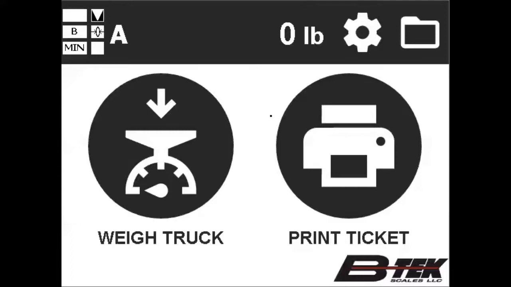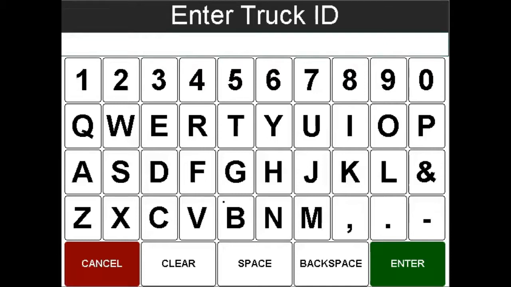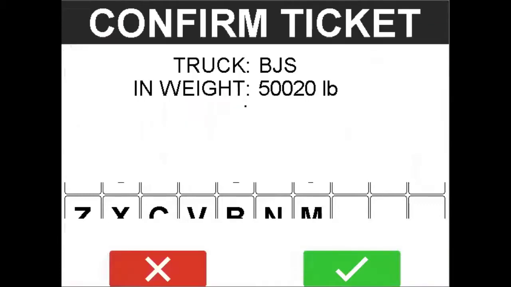From the main weigh screen, you can weigh a truck or print a gross ticket. Without doing any configuration, you can weigh a truck by clicking on the Weigh Truck push button. You will be prompted with an on-screen keyboard to enter the truck ID. It will capture the incoming weight or first weigh.